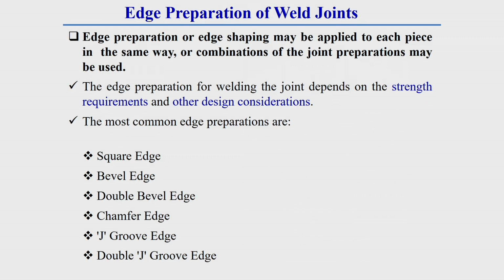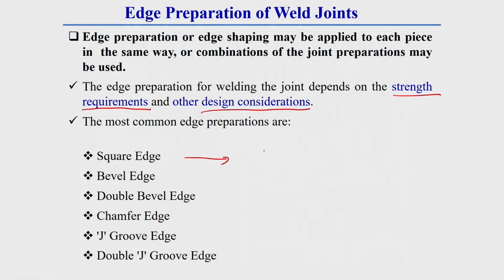Now, before going into details about butt welding and different types of welding joints, first of all I will discuss edge preparation of weld joints. Edge preparation or edge shaping may be applied to each piece in the same way, or a combination of joint preparations may be used. The edge preparation for a welding joint depends on strength requirements and other design considerations. There are generally 6 different edge preparations commonly used for welding joints. These are square edge,